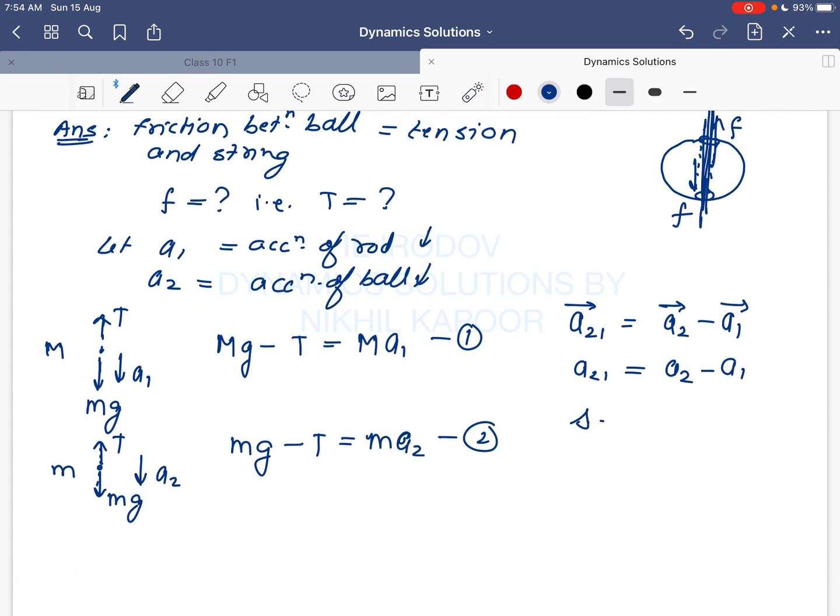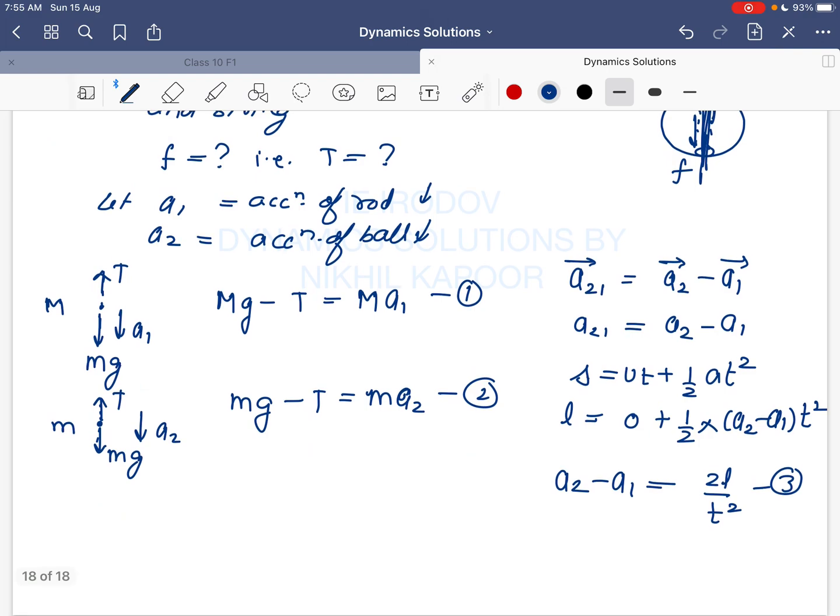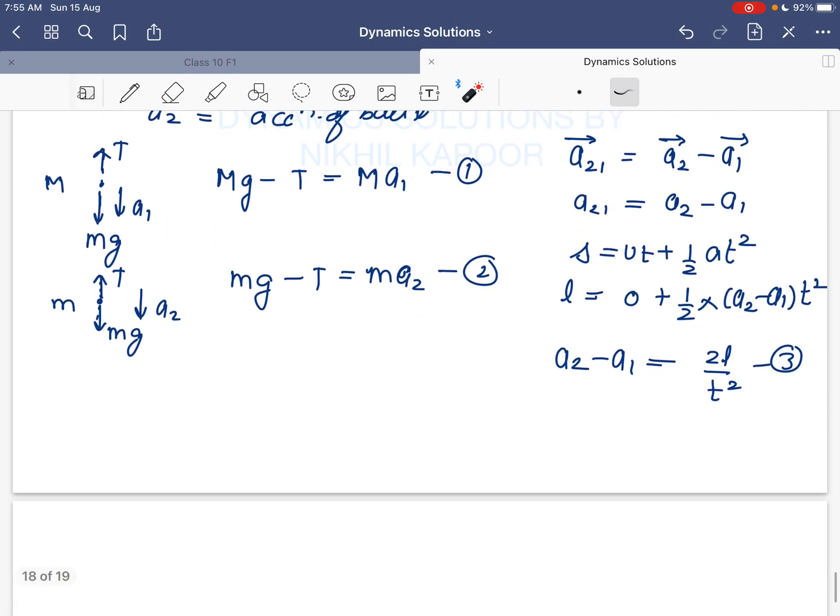So I will use the second equation of motion, s is equal to ut plus half at square. With respect to the rod, the ball has to displace L in the upward direction. Initial velocities are 0. Half into the relative acceleration, a2 minus a1, into t square. So the time t is given by 2L upon a2 minus a1, or a2 minus a1 will be equal to 2L upon t square, that is the third equation between a1 and a2. Now here there are three unknowns, tension, a1, a2, and we have three equations. And now we can easily find the value of tension, which is nothing but the value of friction.